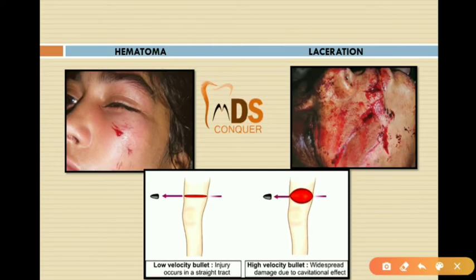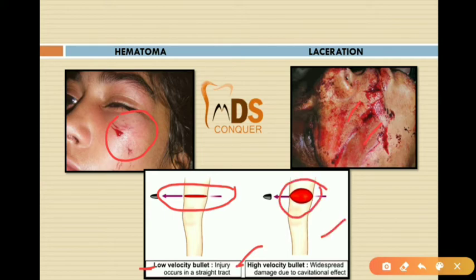And here you can see the hematoma of the face, and these are the lacerations. And here there is a difference. There is a low velocity bullet injury and a high velocity bullet injury. So this low velocity bullet injury occurs in a straight tract, whereas in a high velocity bullet injury, there is widespread damage due to the cavitational effect. Remember these points.